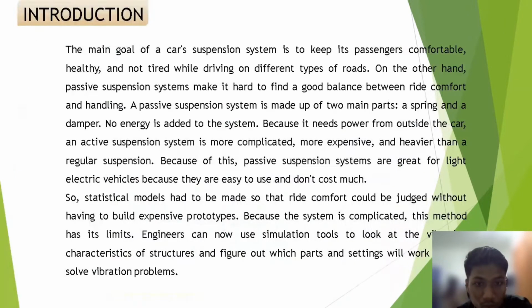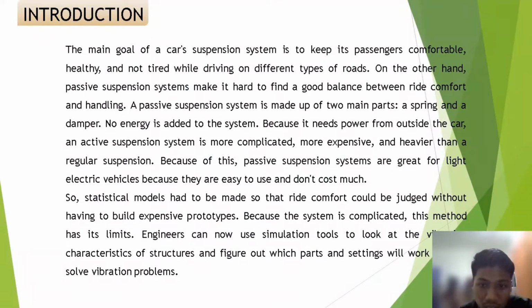Okay. So introduction. The main goal of a car suspension system is to keep its passenger comfortable, healthy and not tired while driving on different types of road. On the other hand, passive suspension systems make it hard to find a good balance between ride comfort and handling. A passive suspension system is made up of two main parts, a spring and a damper. No energy is added to the system.